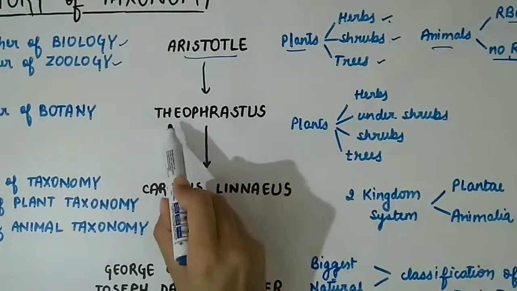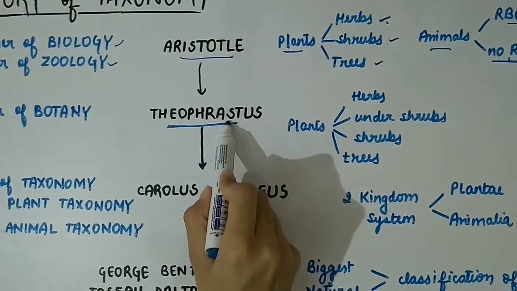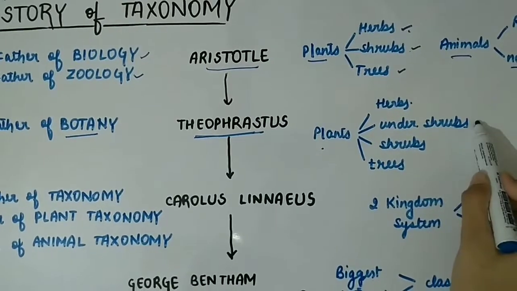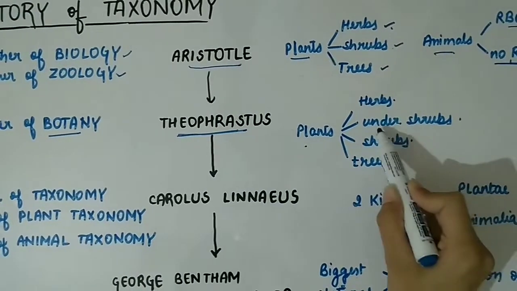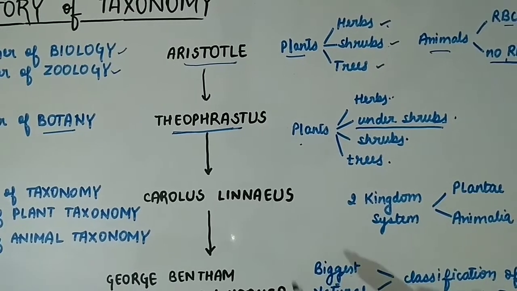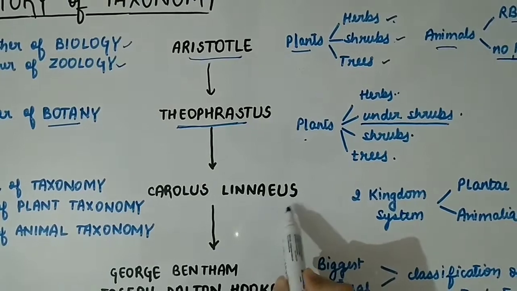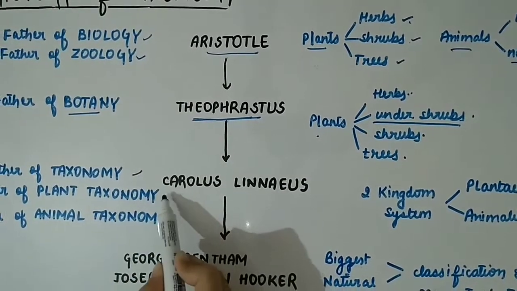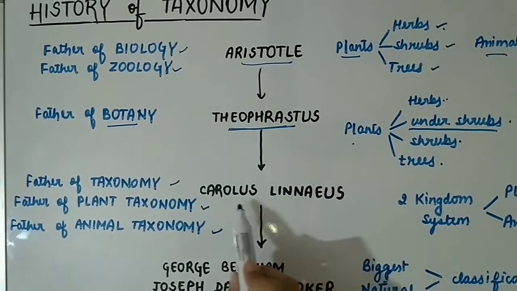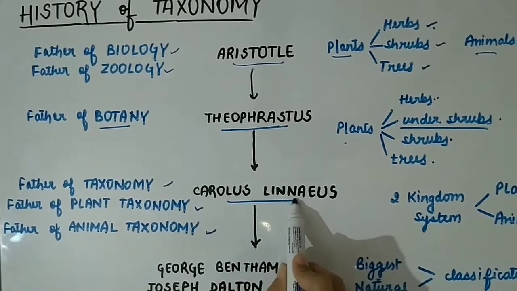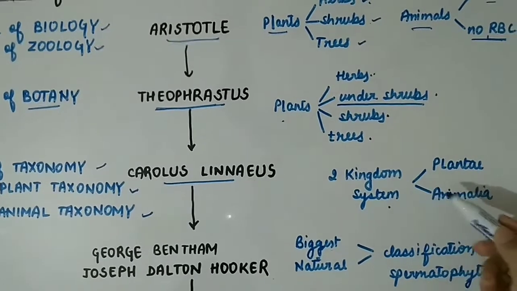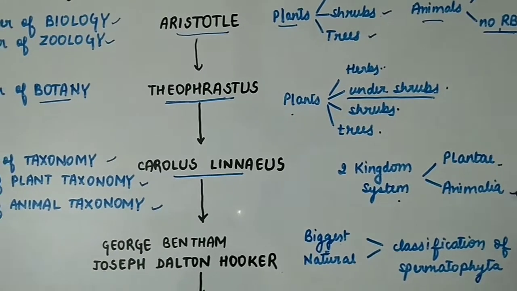After Aristotle came Theophrastus. Theophrastus is known as father of botany. He classified plants as herbs, undershrubs, shrubs and trees. Undershrubs are intermediate between herbs and shrubs. Then came Carolus Linnaeus. He is known as father of taxonomy, father of plant taxonomy and father of animal taxonomy. We studied earlier that Carolus Linnaeus gave binomial nomenclature system. He gave two kingdom system which divided organisms as Plantae and Animalia.